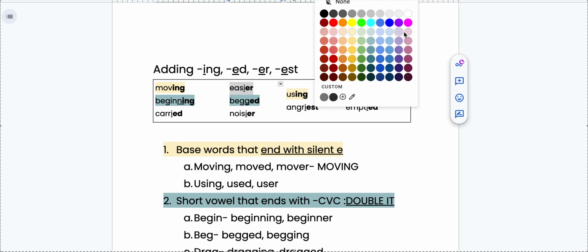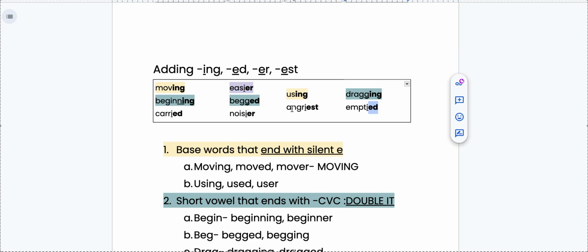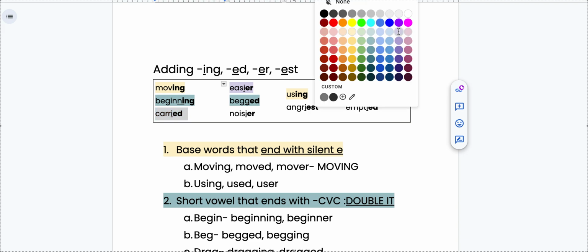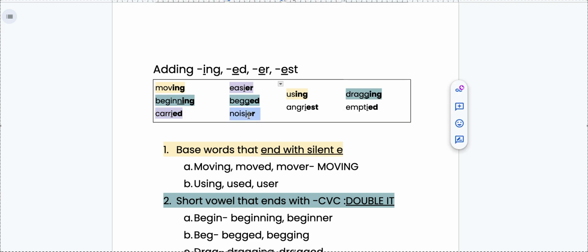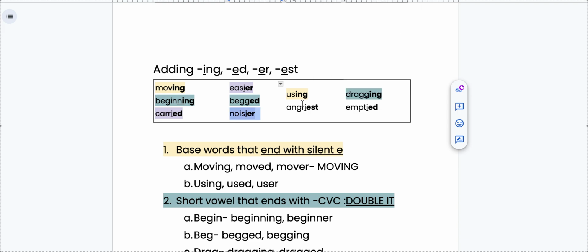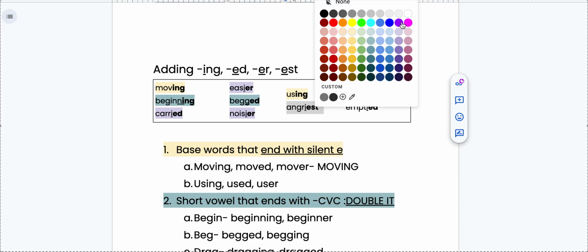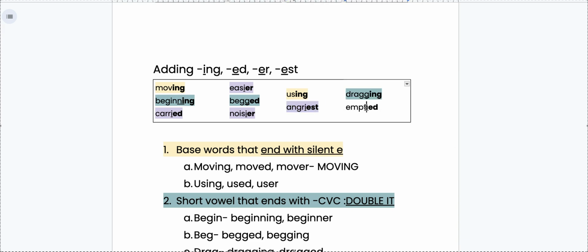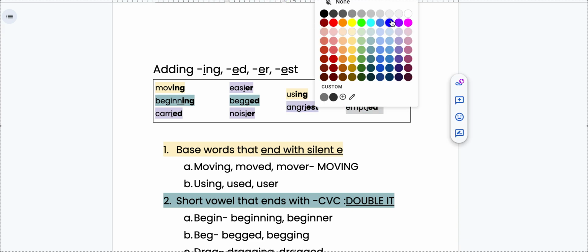Sorry, I'm trying to do this quick. Easier. That is for the word carried. That is for the word noisier. That is for the word angriest. And that is for the word emptied.